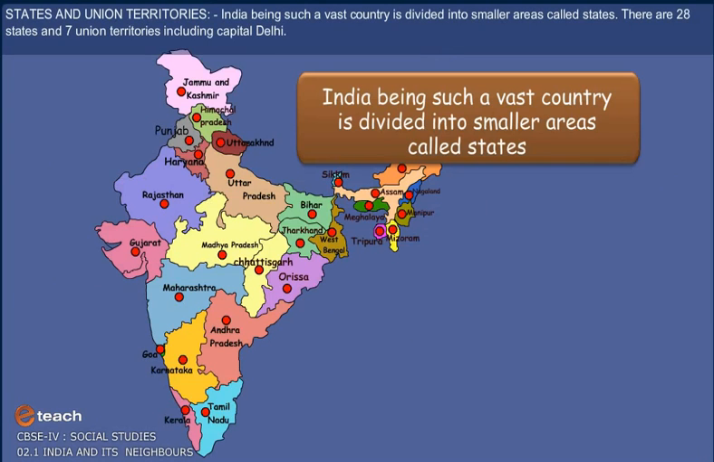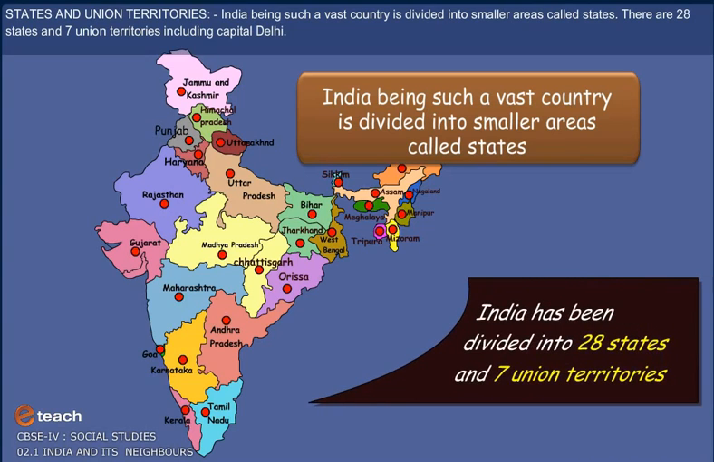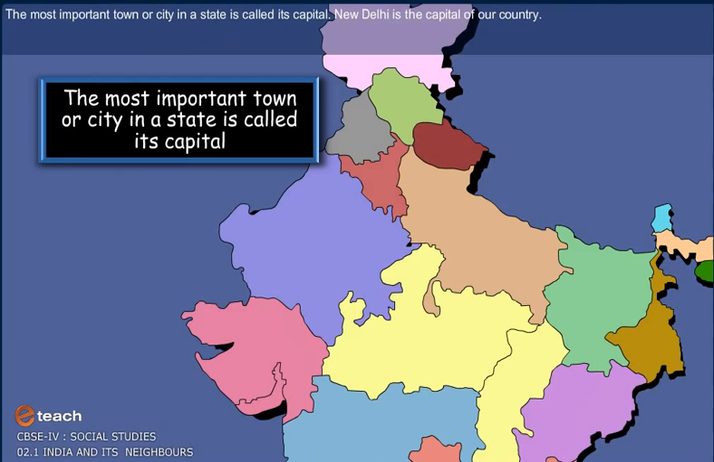States and Union Territories. India, being such a vast country, is divided into smaller areas called states. There are 28 states and 7 union territories, including the capital Delhi. The most important town or city in the state is called its capital. New Delhi is the capital of our country.